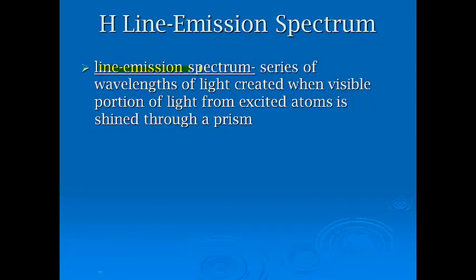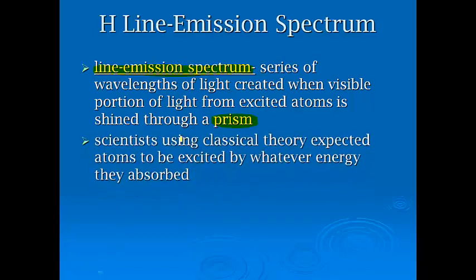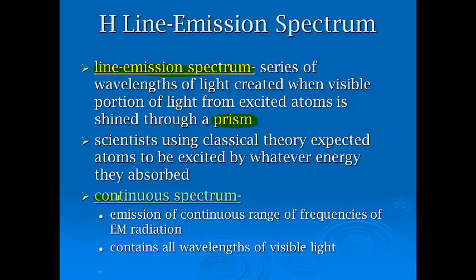Now, the line emission spectrum is a series of wavelengths of light created when the visible portion of light from excited atoms is shined through a prism. And we'll take a look at this in class again to remember. Scientists using classical theory expected atoms to be excited by whatever energy was absorbed. They expected a continuous spectrum, the idea of EM radiation that contains all of the wavelengths of visible light. So they essentially expected to see the entire rainbow be given off by these excited atoms. And that wasn't what happened, okay?